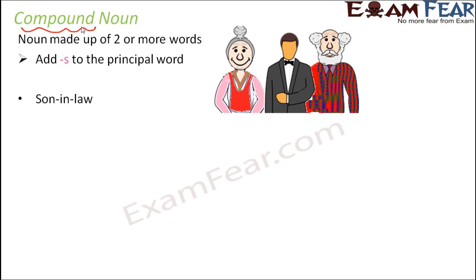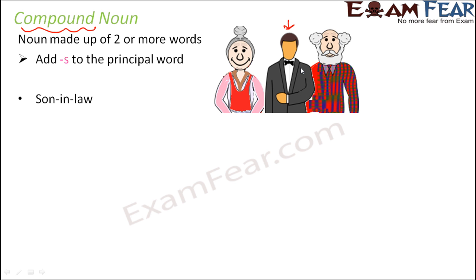Like son-in-law. Son-in-law is one noun. So who is a son-in-law? A son-in-law is your daughter's husband. For example, in this picture, these are the parents, the old couple, and they are the parents of a daughter. This guy in between is the son-in-law for them, because he is the husband of their daughter, right? So he is their son-in-law. Son-in-law is one word, but if you look at this noun, it is made up of three words: son, in, law. So this is a compound noun.